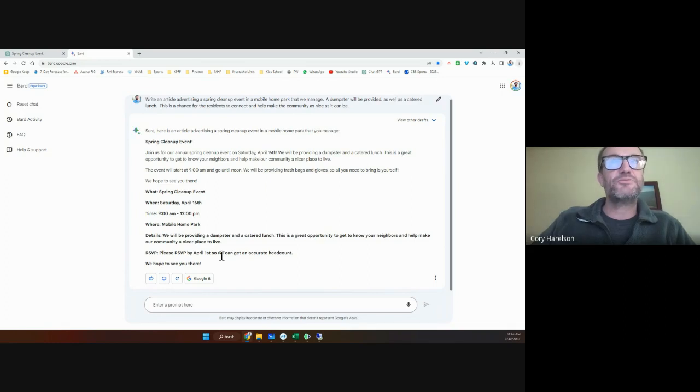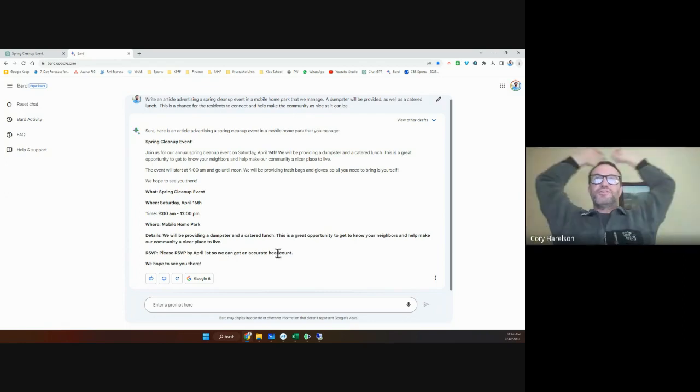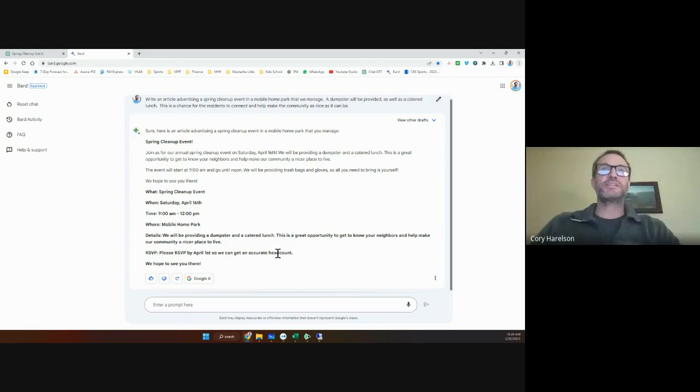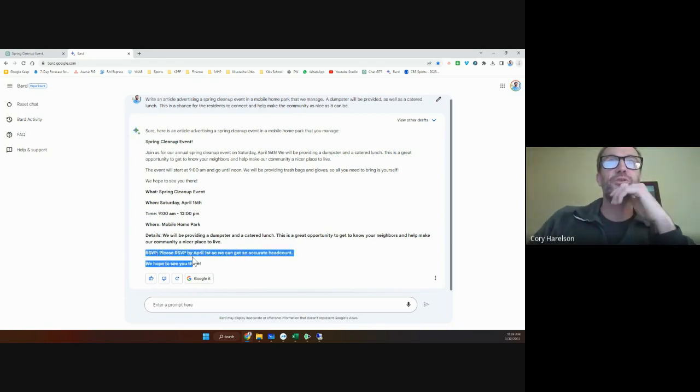This is nice too. It's not bad, but it's definitely lacking some of the flavor, I think, of the ChatGPT thing. I kind of like the language of the ChatGPT one a little better, although this is nice and concise. So maybe this is good too. But they got all kinds of stuff where you've got to read real carefully. RSVP April 1st. So the stuff that they're adding in is more like specific information that's probably wrong, because you probably have to coordinate all this stuff.